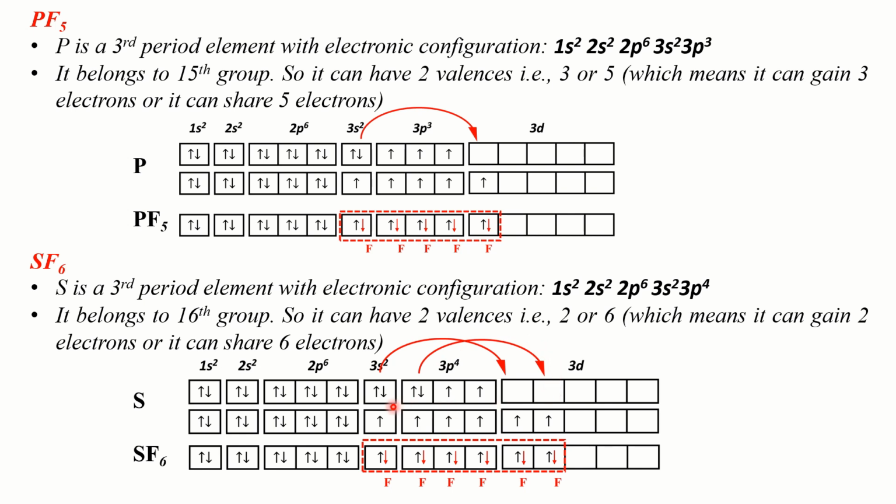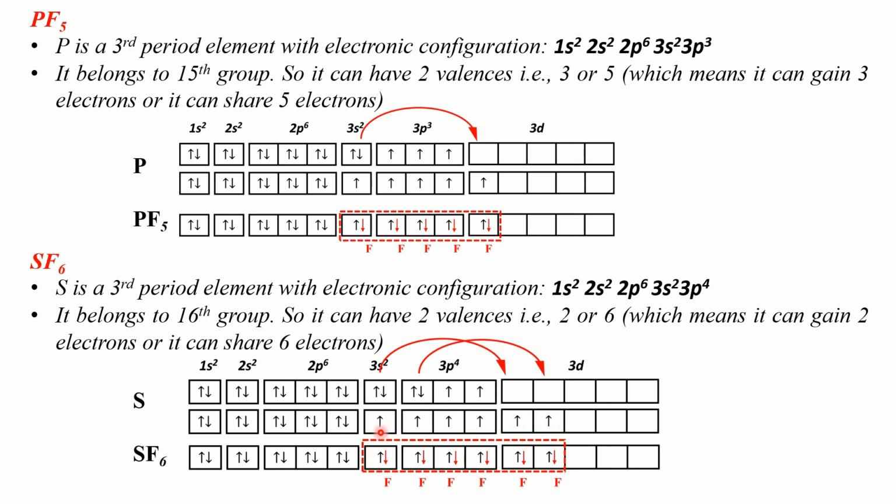Initially, before the jumping of electrons occurred, there were only 2 unpaired electrons in the valence shell of sulfur, but after the jumping of electrons has occurred, we now have 6 unpaired electrons in the valence shell of sulfur. So sulfur has now expanded its valence shell in order to accommodate more electrons.